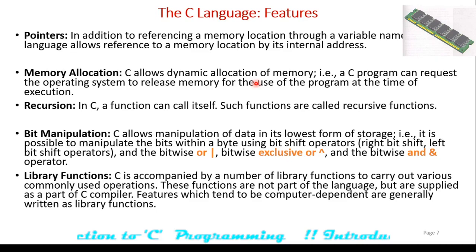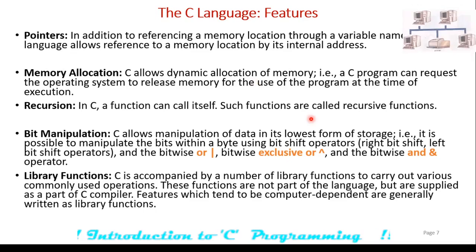The third important feature of C is recursion. In C, a function can call itself. Such functions are also called recursive functions. This is similar to, let's say, someone says to you let's go for a walk tomorrow, then you go home, you put the alarm for, let's say, 5 a.m., and later once 5 a.m. is there, you wake up.